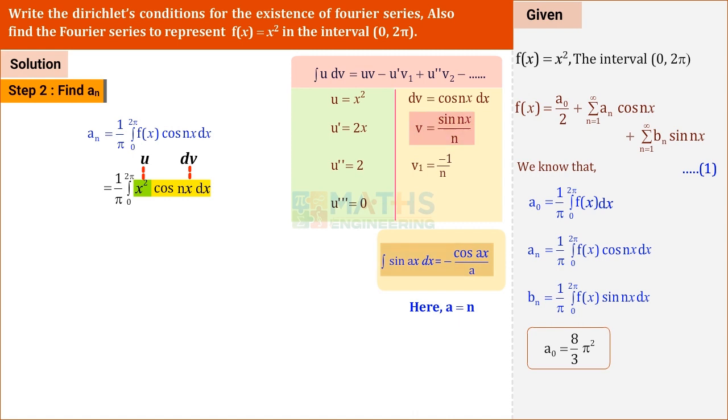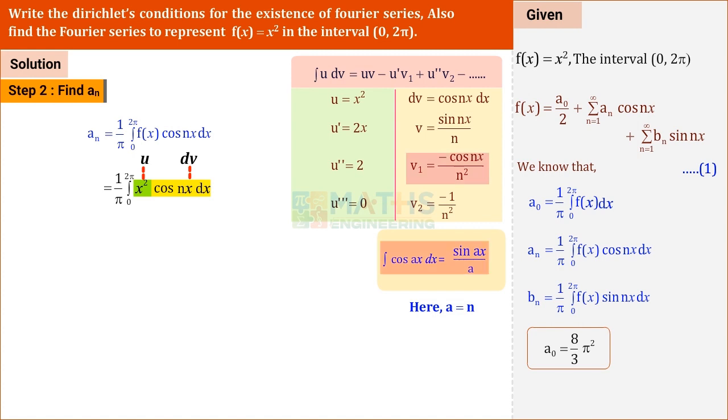We keep 1 by n as it is. We are integrating sin nx. What is the integral of sin ax dx? That is equal to minus cos ax divided by a. In the place of a, we have n. So this becomes minus cos nx by n. Already we have a n in the denominator. So the denominator becomes n square. When integrating v1 with respect to x, we get v2.